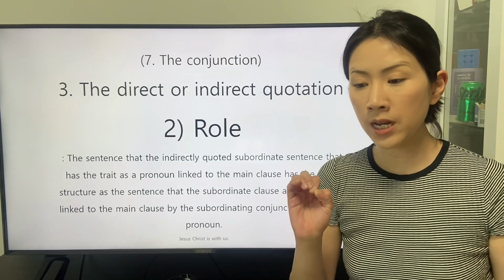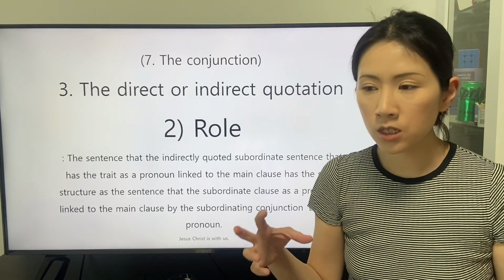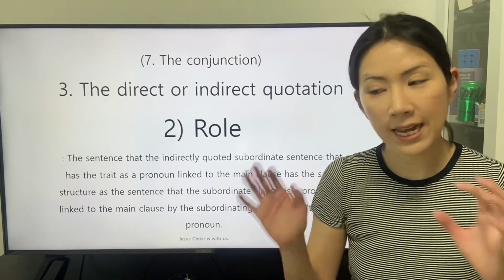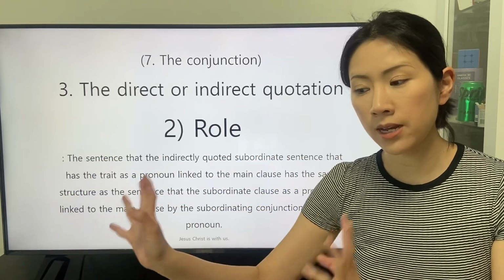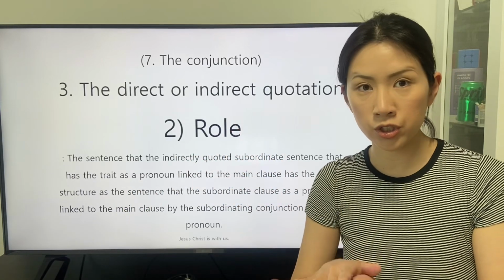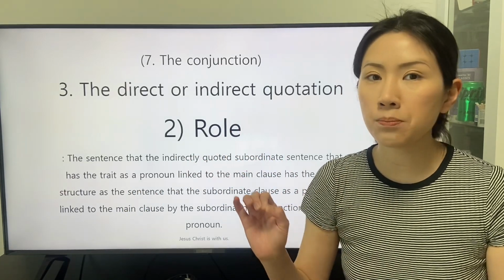The subordinating conjunction that in the main clause indicates the subordinate clause that is linked by the subordinating conjunction that as a pronoun.